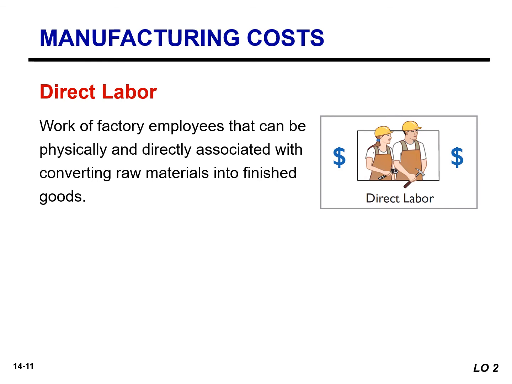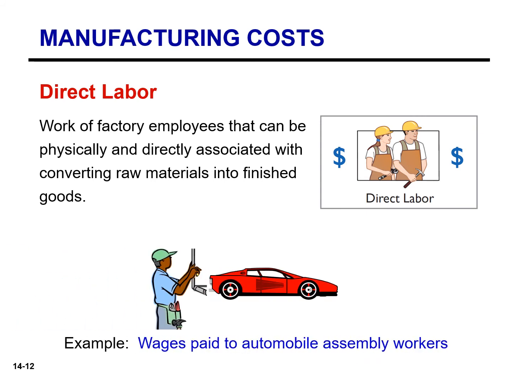The work of factory employees that can be physically and directly associated with converting raw materials into finished goods is direct labor. Direct labor is sometimes called touch labor because the workers typically touch the products while it's being made. Examples of direct labor include the wages paid to assembly line workers at Toyota, carpenters for a home builder like KB Homes, and bottlers at a Coca-Cola plant.